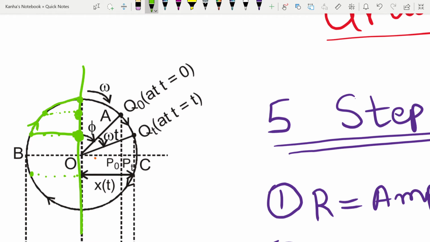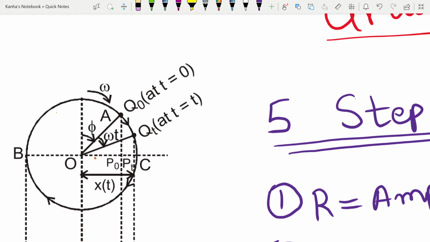After some time t, the projection comes here. When it starts this motion backwards, my projection comes here. So similarly, in the motion of the particle like this, my projection moves till the end. So this also executes a simple harmonic motion around the center.